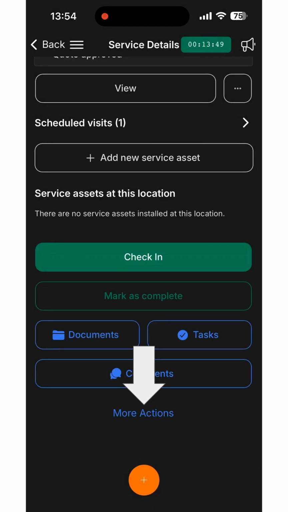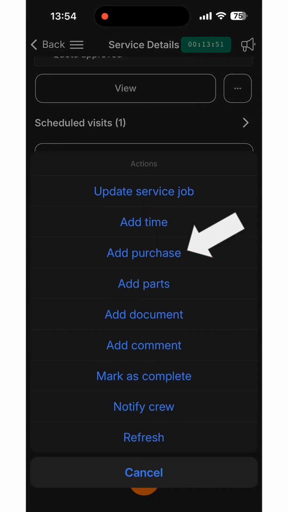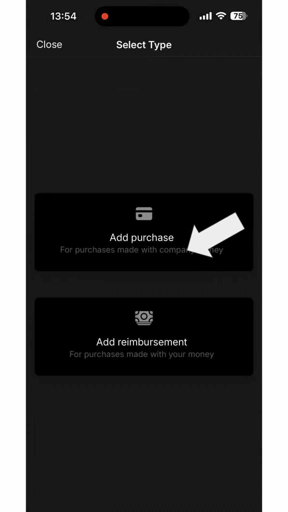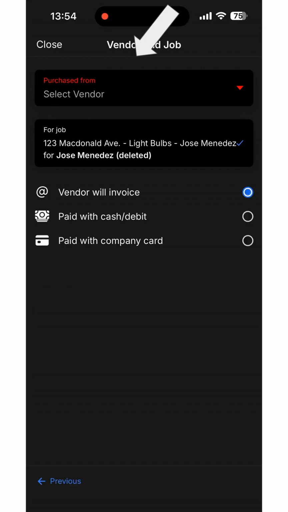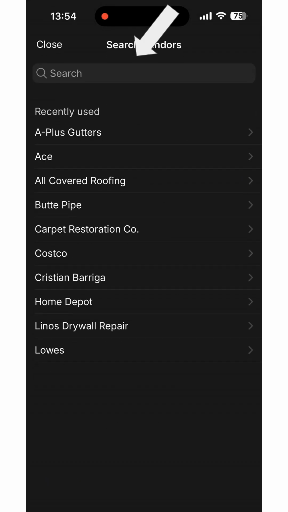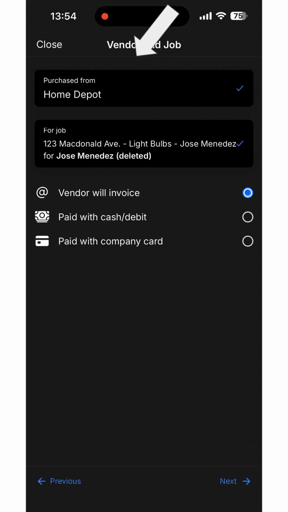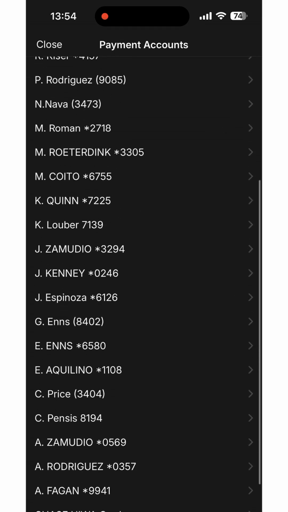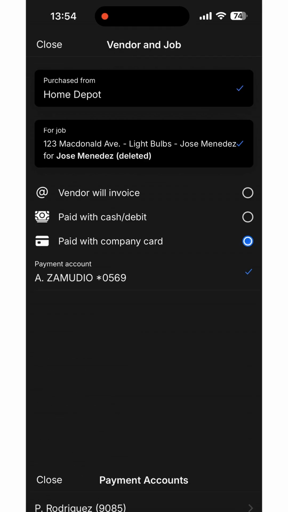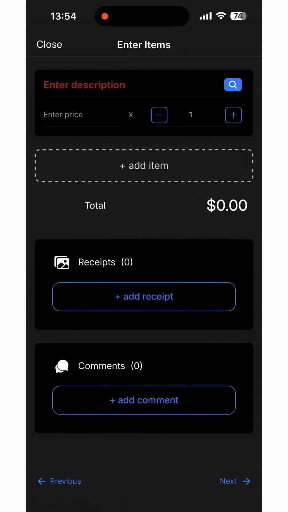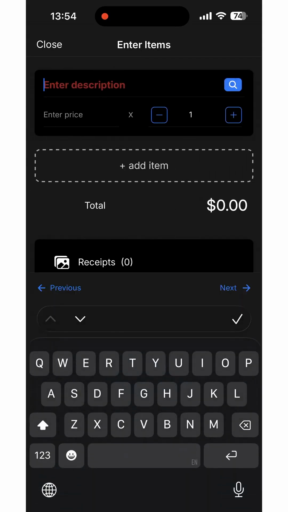On More Actions, you can add a purchase. You'll need to add a vendor. After, select purchased with a company card and find your card on the list. After you click on Next, you'll need to add a short description of what you bought, like materials, nails, or smoke detector. After, add the price.